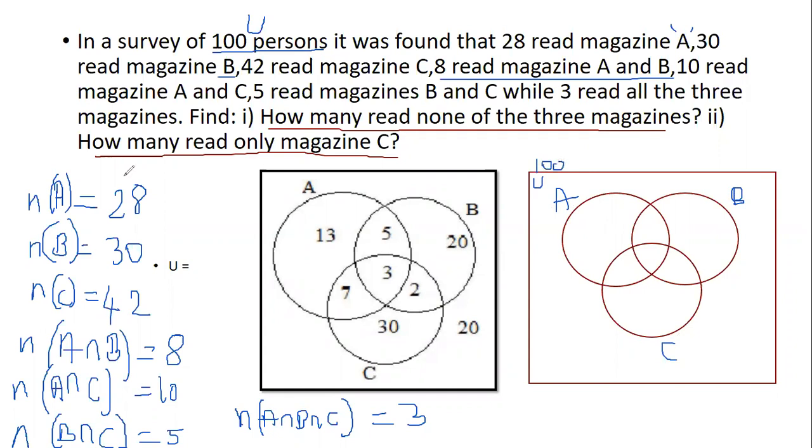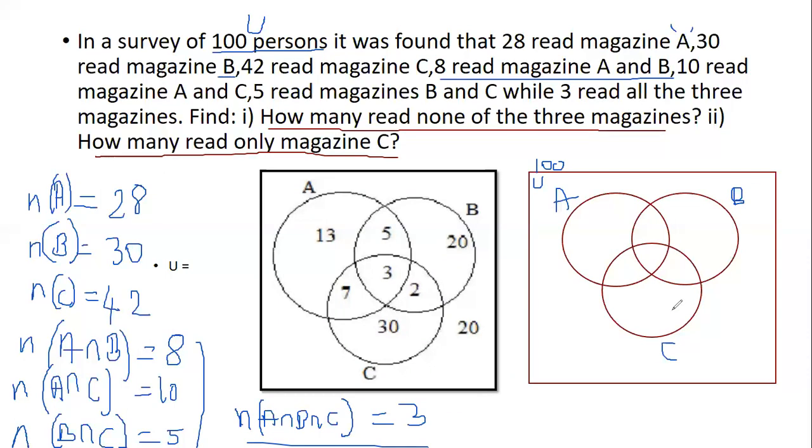Now, in a Venn diagram, we start with the intersection parts. Whatever intersection is given to us, we fill in first, then it will be easy to understand and fill the rest.